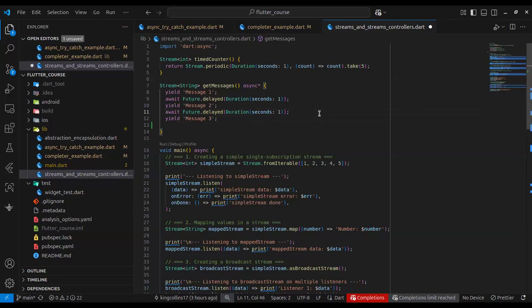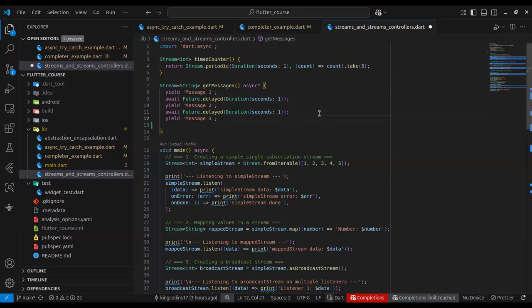For instance, say you're building a chat application, where you don't know when messages will come in, but messages are sure to come in. Let's say you're connected to a messaging service like RabbitMQ, Firebase messaging or something. If you look at these SDKs like Firebase messaging, they use streams, and this is what they are for. Messages are going to come in asynchronously, and you can't control when they come in. What you have to do is react to them when they come in. This is where streams come in handy.